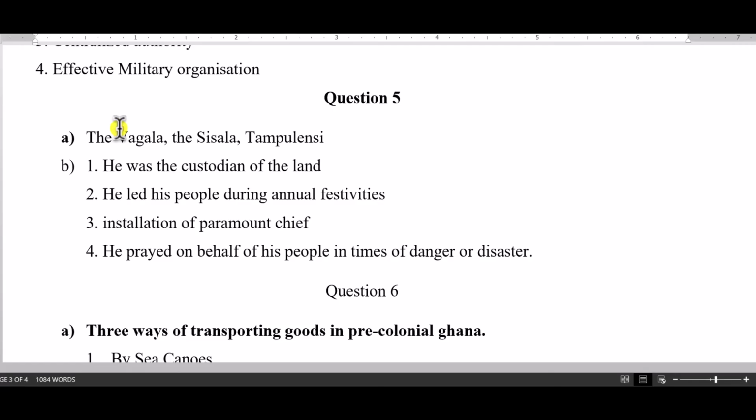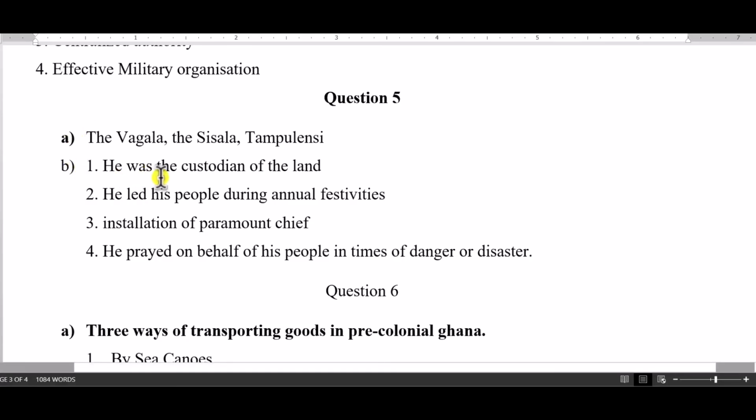So these were some of the states or people in the north that did not have a centralized state. Okay, and as I said, they were basically asking about the indigenous people. Now let's move on to the functions of the Tindana.